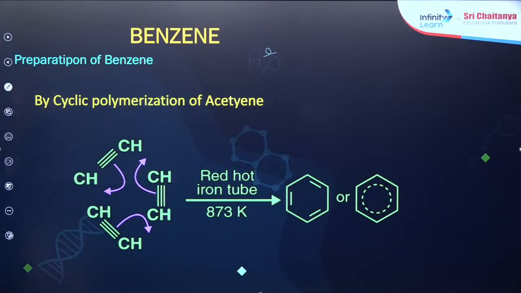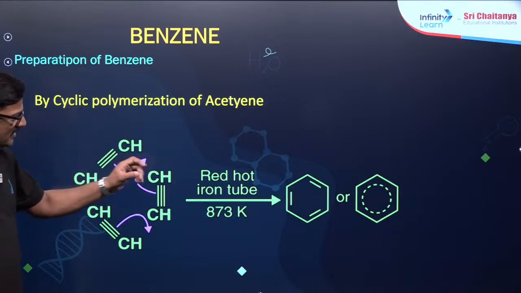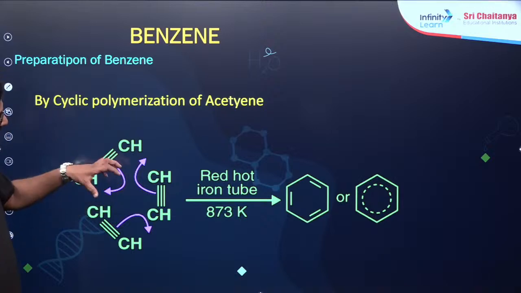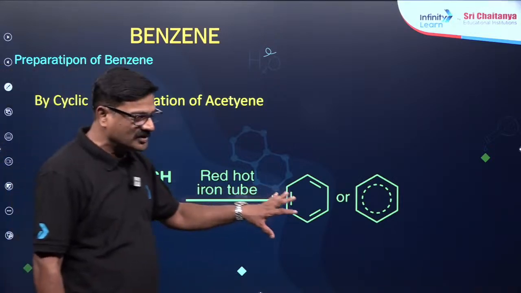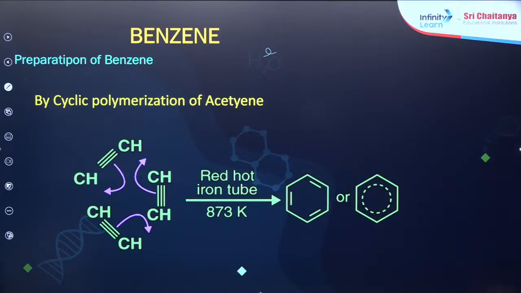And also preparation of benzene by cyclic polymerization of acetylene. When acetylene gas is passed through a red hot iron tube, it is going to undergo cyclic polymerization and give benzene as a product. Understand? Cyclic polymerization.